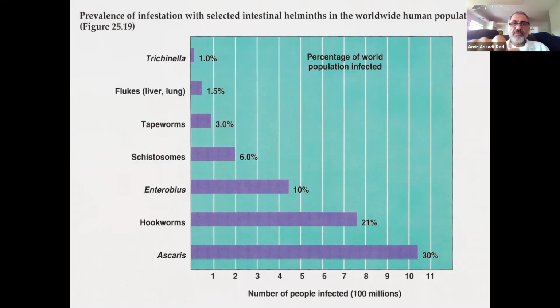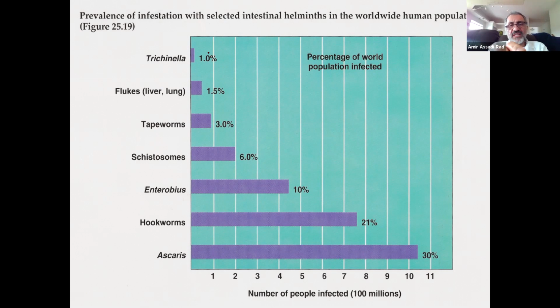It's not a very good table because on top, if you look at it, it's a prevalence of infestation. It's not infestation, it is infection. All of these are found within the host, inside of the body of the host. And that is not a good terminology. But anyhow, infestation is infection.